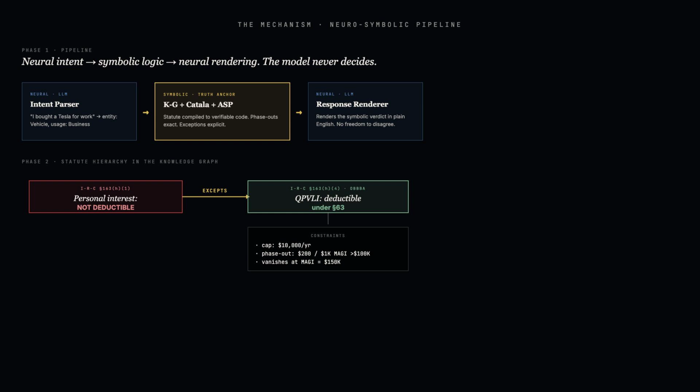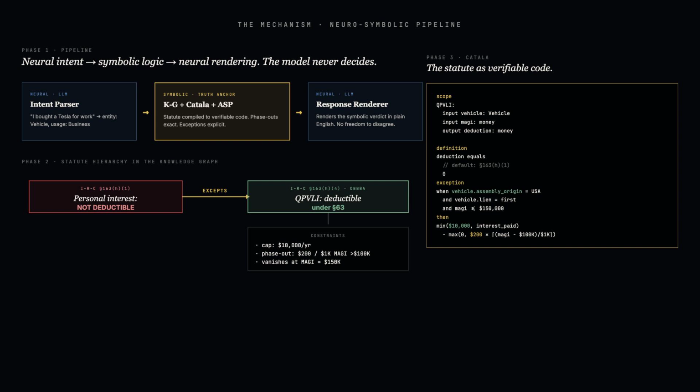Section 163 subsection H paragraph 1 prohibits the personal interest deduction. Section 163 subsection H paragraph 4 creates the qualified passenger vehicle loan interest exception. The knowledge graph encodes that paragraph 4 is the exception to paragraph 1. It encodes that the exception caps at $10,000 per year. It encodes the phase-out: $200 reduced for each $1,000 of modified adjusted gross income above $100,000 for single filers. The deduction vanishes entirely at $150,000.